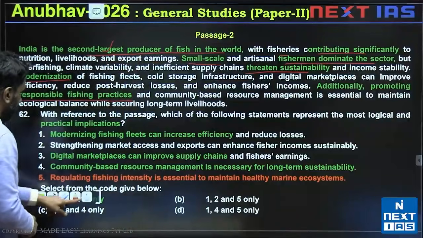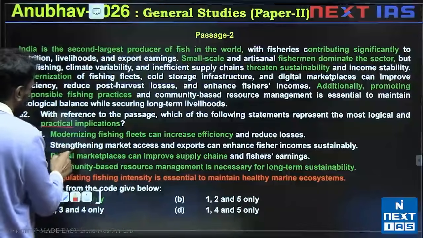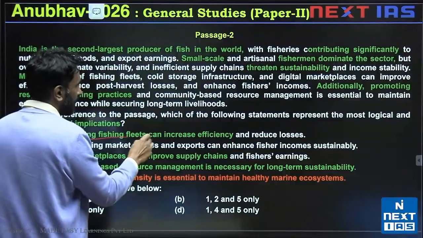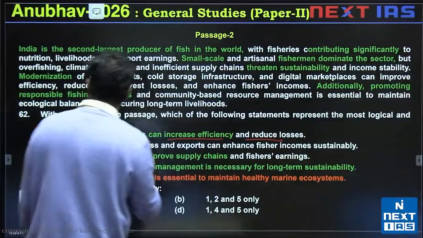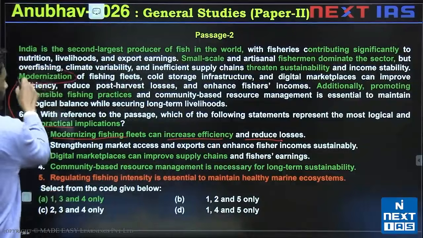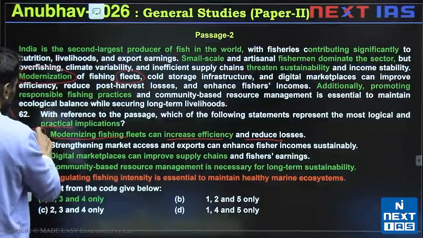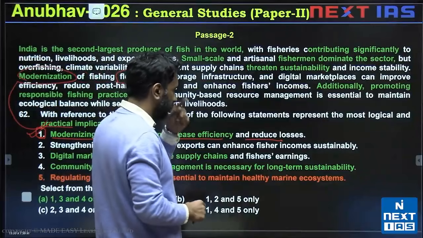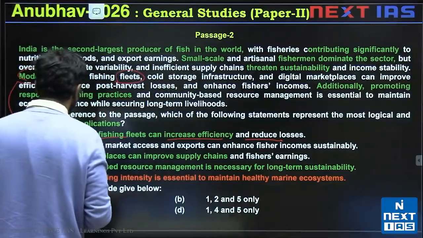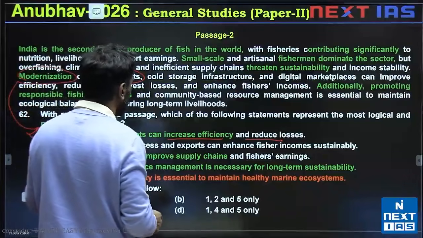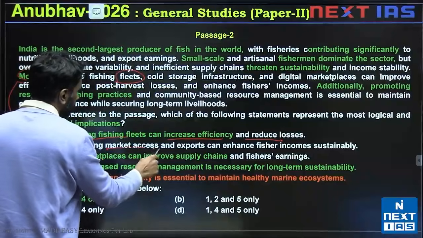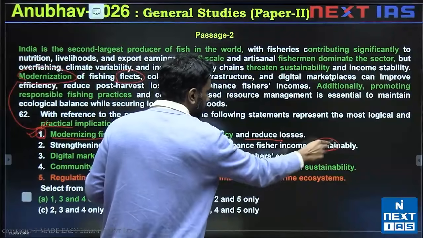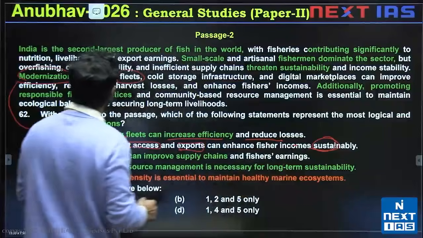We're looking at practical implications. Again, we know how to answer these. If I'm the state, modernizing fishing fleets can increase efficiency and reduce losses. This is an action that I can take as the state. This can help. One is valid. Strengthening market access and exports can enhance fisher incomes sustainably. I can't tell from the passage how market access and exports can enhance these sustainably, how incomes will be increased sustainably.